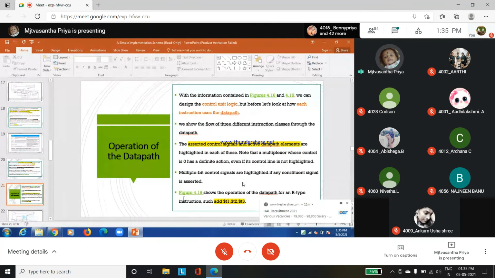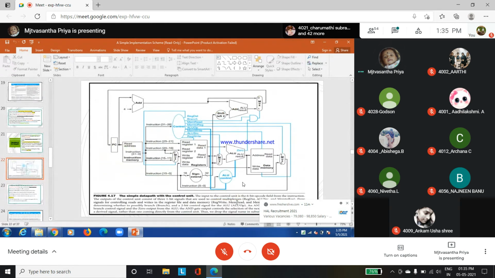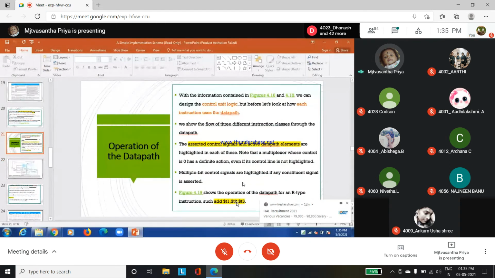So here, the 4.19 diagram can be used for the operation of the data path for an R-type instruction such as add, having some dollar symbols T1, T2, T3. So இந்த things எல்லாமே வந்து add பண்ணி store பண்ணணும். So see here, நம்ம ஒரு signal, நம்ம ஒரு conditions கொடுத்துறோம். What does that mean?